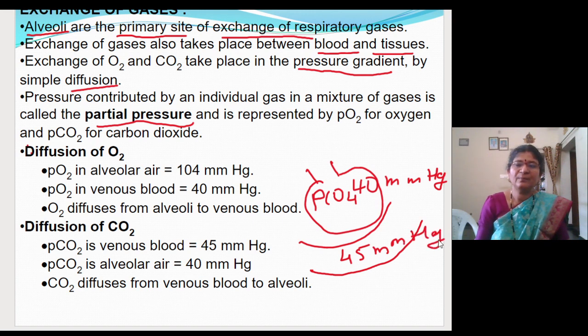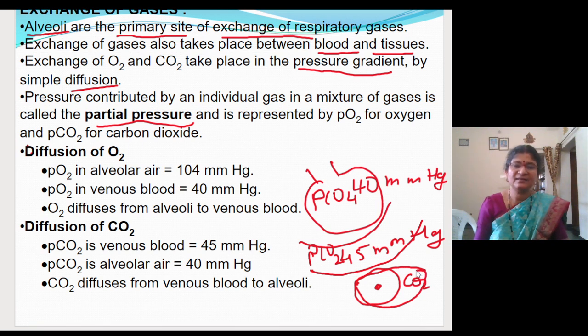So in the blood capillary, the partial pressure of carbon dioxide is 45 mm of mercury. Why is it 45 mm of mercury? Because in the body cells, the metabolic activities will be taking place, and this will release carbon dioxide as a byproduct. Automatically, the blood will be carrying this carbon dioxide. So in the venous blood, the carbon dioxide concentration will be more compared to the alveoli.